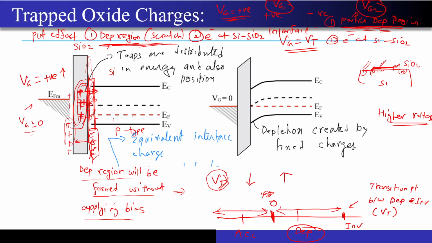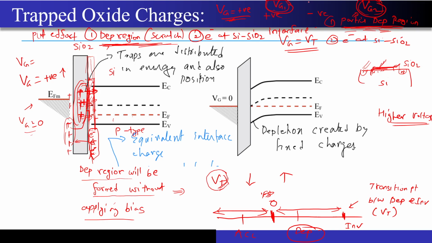Correct, so now if some depletion region by magic has already been created for me, then to deplete this region completely, I just have to apply some partial voltage, right? Let's say this Vg1 was there for case number 1, for the creation of depletion region from the scratch, and this Vg2 was there to create the partial depletion region only.